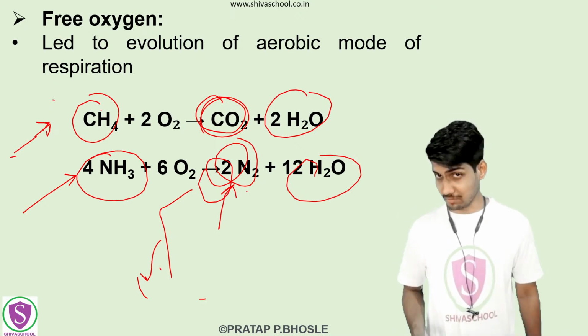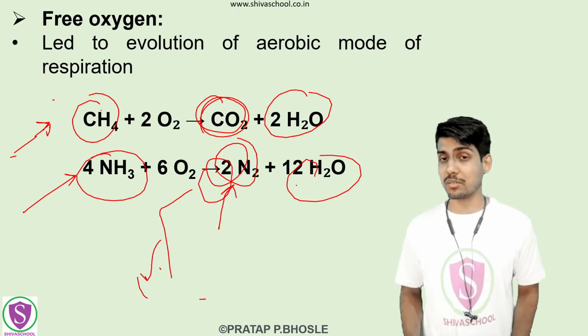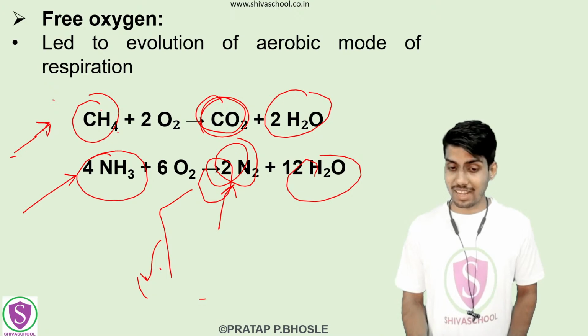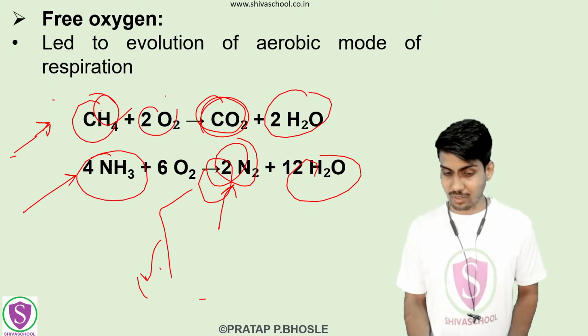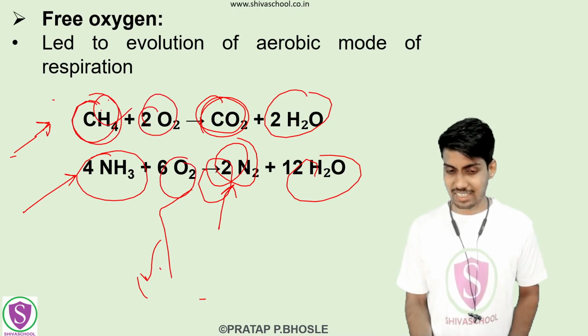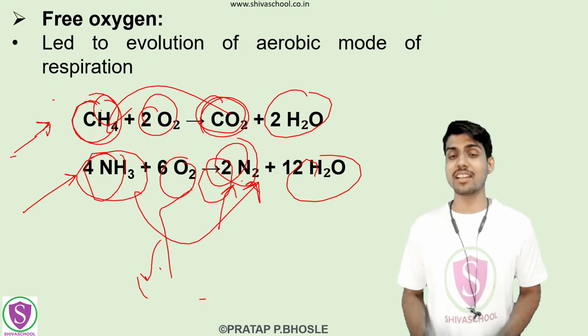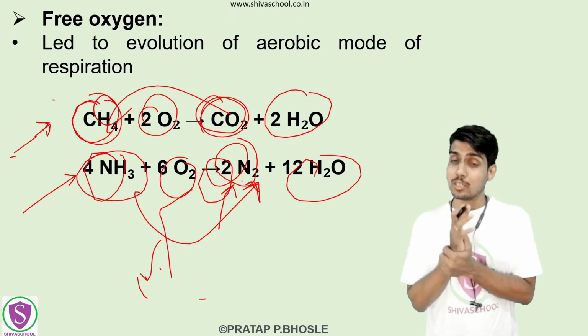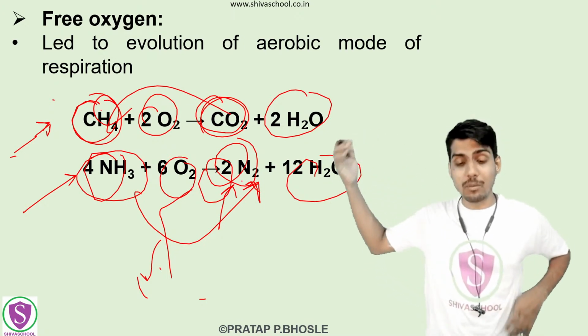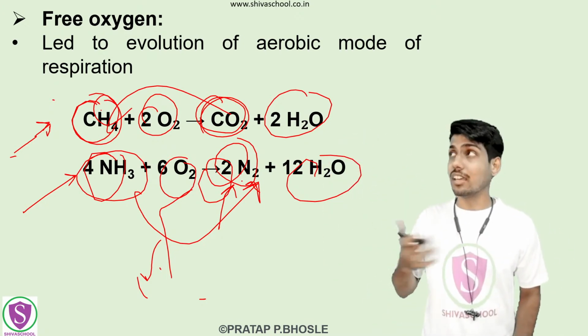So how did this become possible? Because the oxygen which was generated converted different gases, like methane into carbon dioxide and ammonia into nitrogen. ऐसा conversion हुआ है बहुत से gases का. So that's why we don't have that amount of ammonia or methane in the current atmosphere.